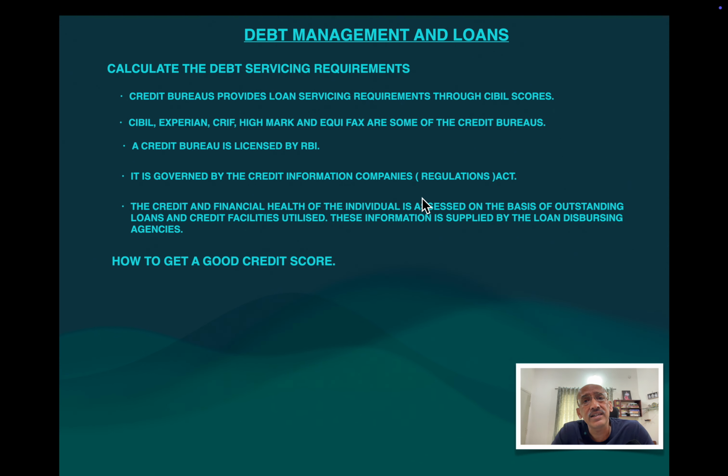Now, how do you get a good credit score? Very simple. Take as little loan as possible. Your debt to income ratio should be low, and thirdly, you should pay your EMI regularly. Especially, your score gets devastated, or basically gets spoiled, because of the credit card loans which you are holding, and if you do not pay the credit card minimum amount regularly.